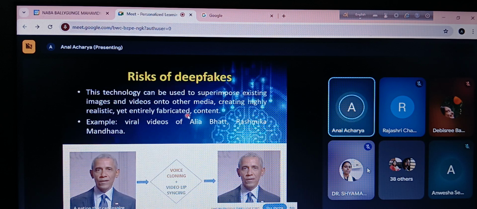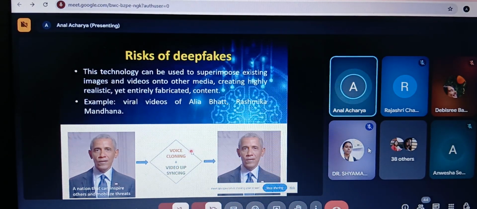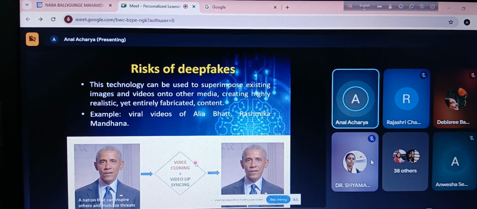So these technologies can be used to superimpose existing images and videos onto the media, creating highly realistic yet entirely fabricated content. So this is what I have shown. Here we have Barack Obama, right? He had not said something, so it has been put in his words. So there are two things. One is voice cloning. That means the voice of Barack Obama has to be generated exactly at that moment of time. And then we have video lip syncing.